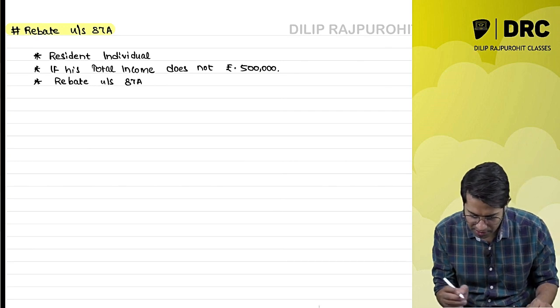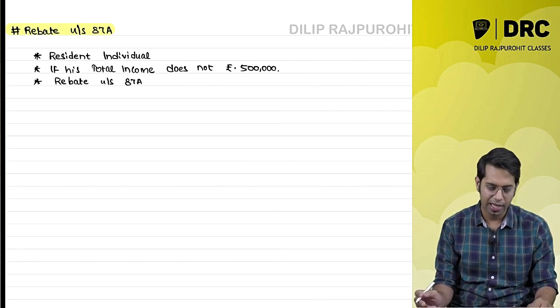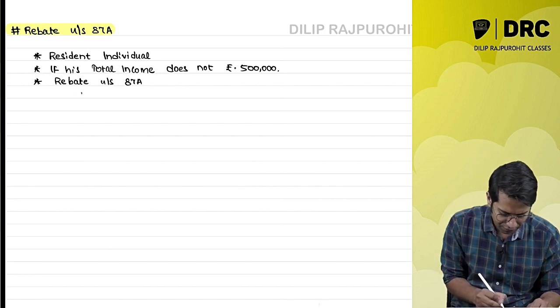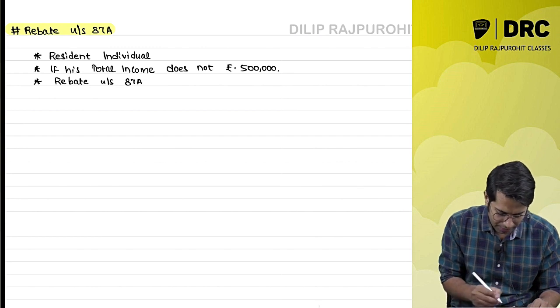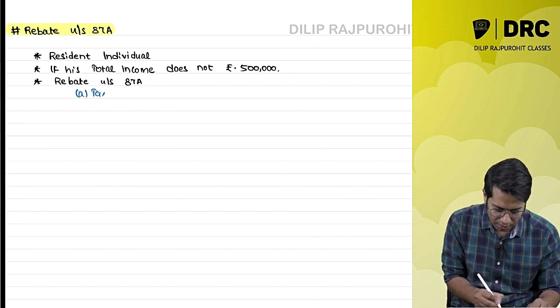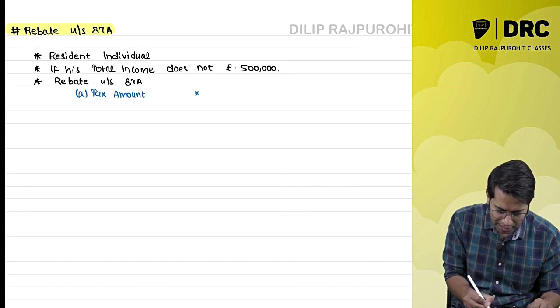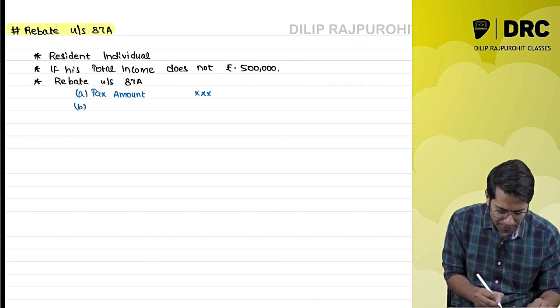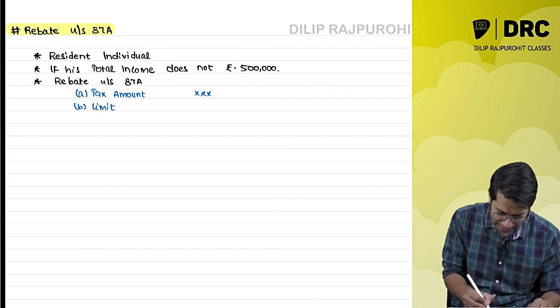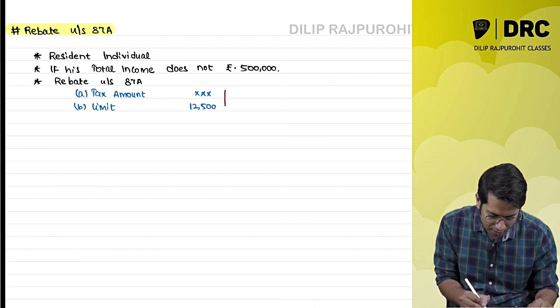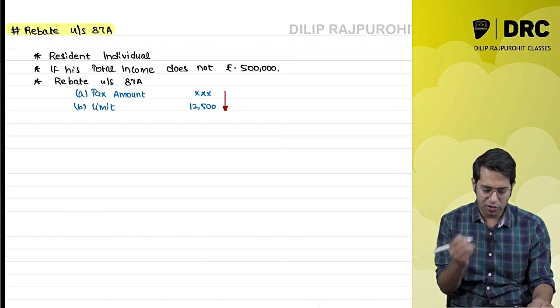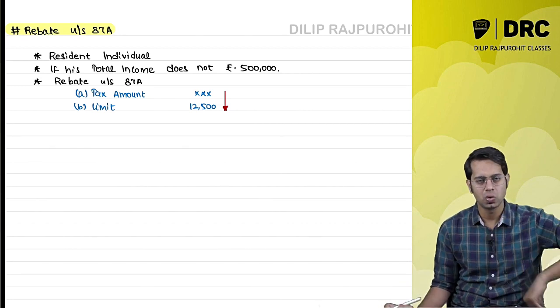Sir, what is this rebate? What do you mean by this rebate under section 87A? Meaning we are going to give you some benefit of tax. How much rebate am I going to get, sir? You are going to get a rebate of the tax amount, whatever tax you have to pay, or a statutory limit of rupees 12,500, whichever is less. This amount of tax you don't have to pay.